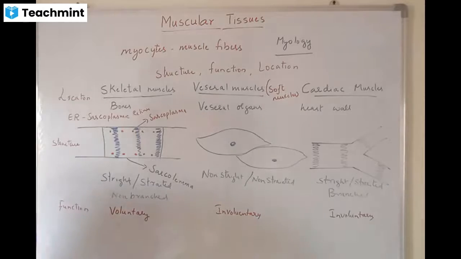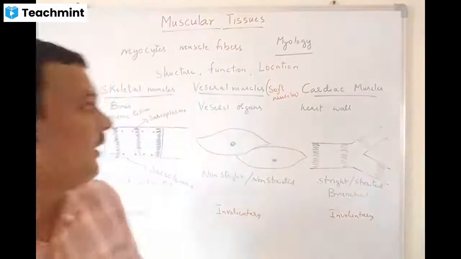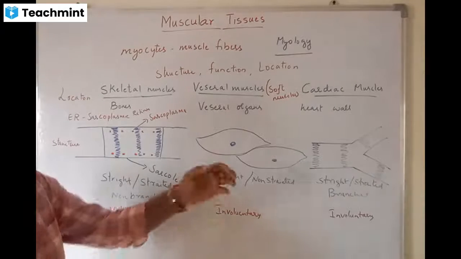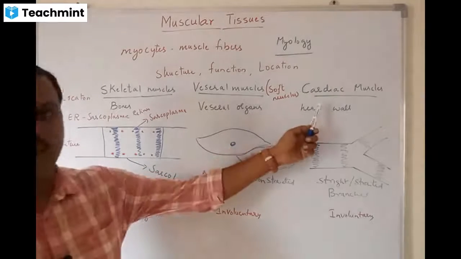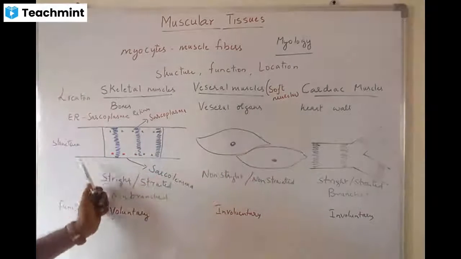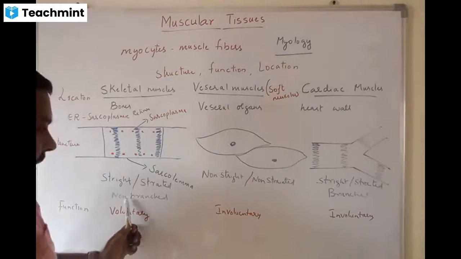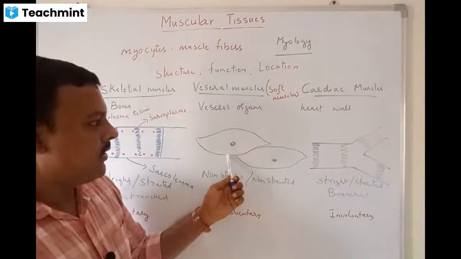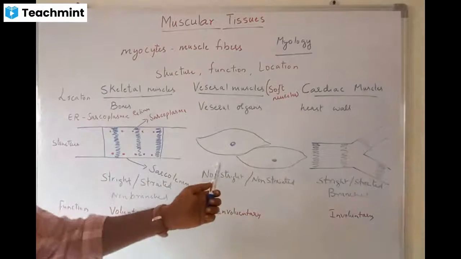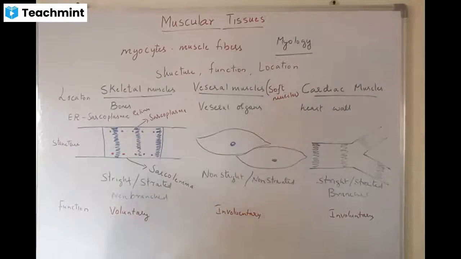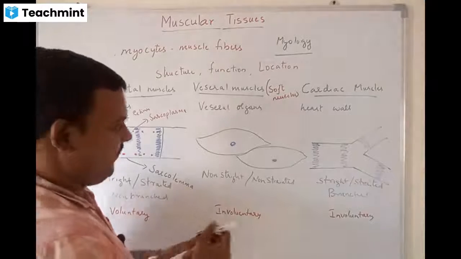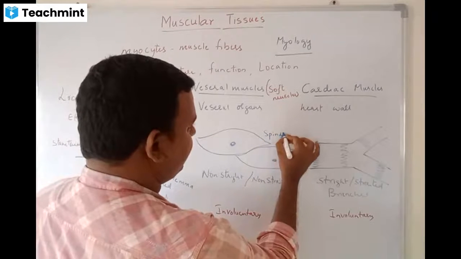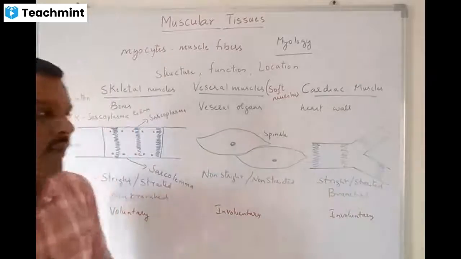So based on the location, these muscles are skeletal muscles, visceral or soft muscles, and cardiac muscles. Based on the structure, skeletal muscles are straight and non-branched, whereas visceral muscles are non-striated because the cells are spindle shaped.